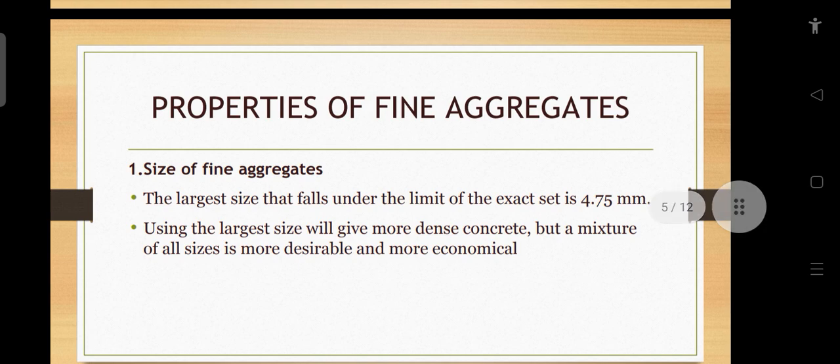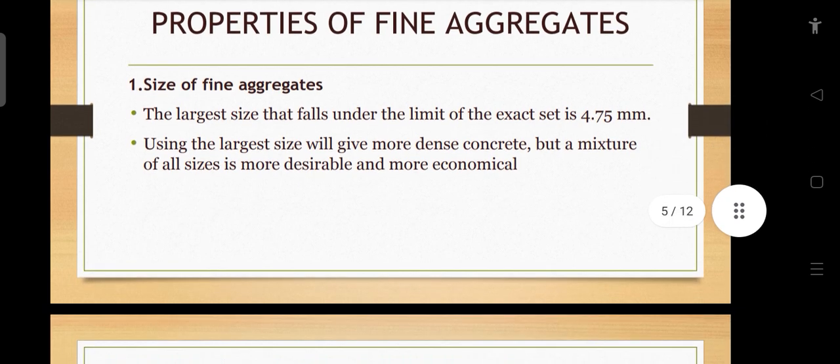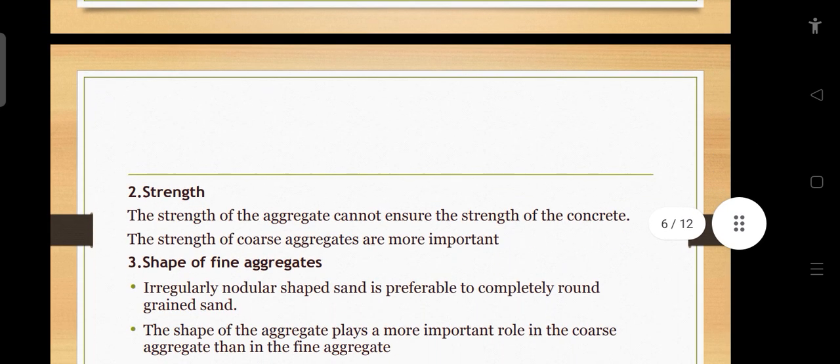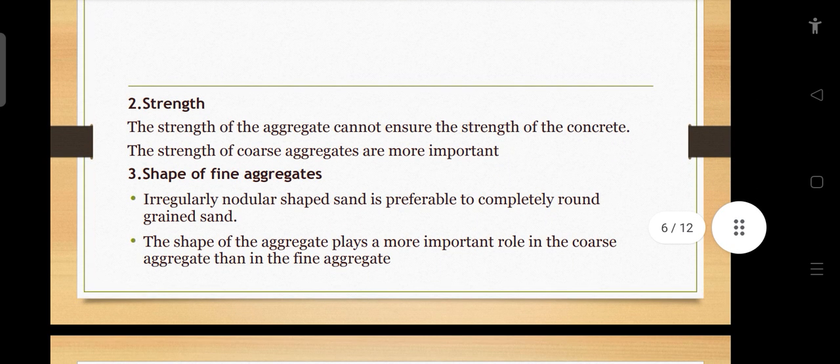Properties of fine aggregate. Size of fine aggregate. The largest size that falls under the limit of fine aggregate is 4.75 mm. Using the largest size will give more dense concrete, but a mixture of all sizes is more desirable and more economical. Strength. The strength of the aggregate cannot ensure the strength of the concrete. The strength of coarse aggregate is more important.